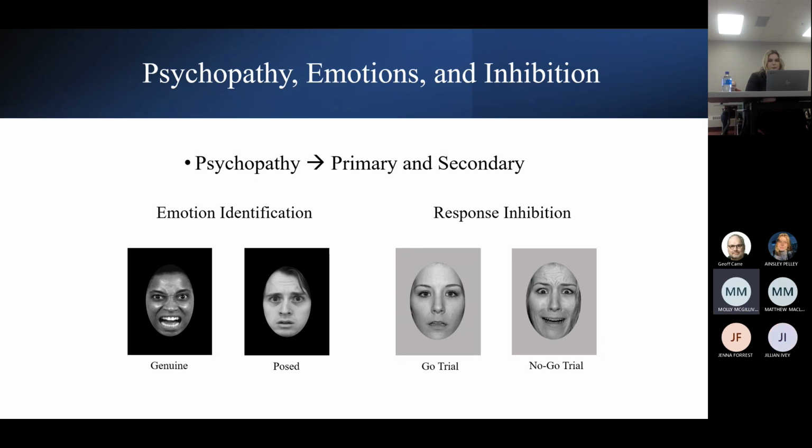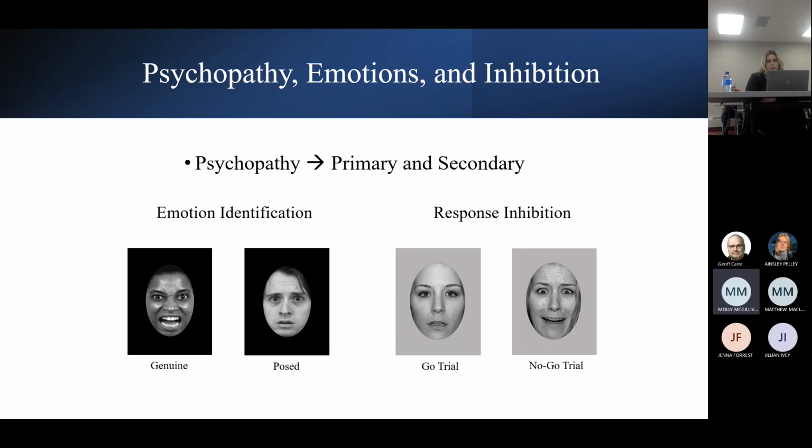Primary individuals have been reported to have a low neural response to fearful faces. Additionally, a recent study has found such individuals have difficulties differentiating between genuine and imposed emotional faces. In contrast to primary, secondary psychopathy is characterized by high anxiety, low impulse control, and a disinhibited, emotionally reactive nature. They've been shown to have poor outcomes on tasks designed to assess response inhibition. Furthermore, they've been found to have high neural sensitivity to fearful faces. Secondary is not associated with difficulties differentiating between genuine and imposed emotional faces.